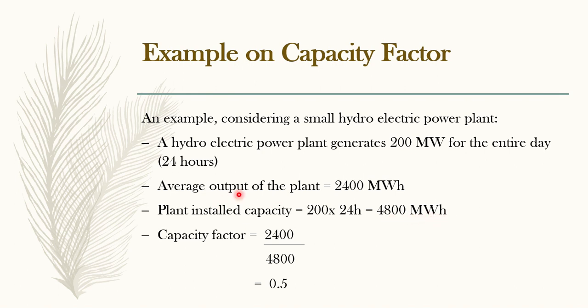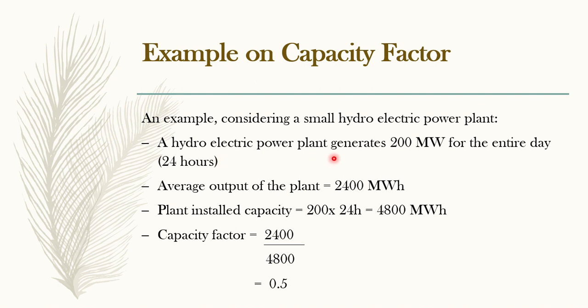What was the average over that complete day? 2400. Now what will be the capacity factor? Average output by installed capacity. So average output is 2400 by installed capacity 4800. That's equal to 0.5. Okay, this is the calculation for capacity factor.